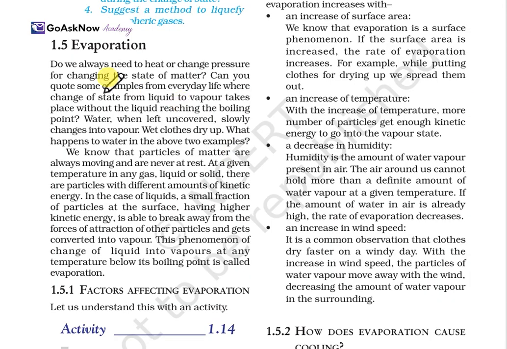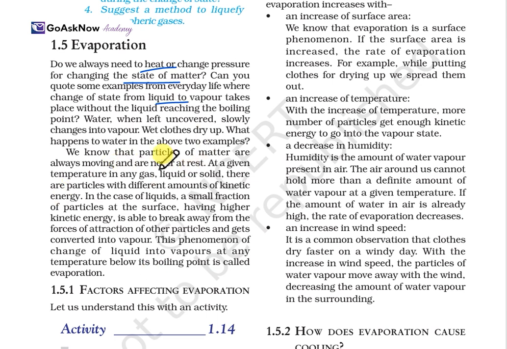Now, evaporation. Do we always need heat or a change in pressure for changing the state of matter? Can you give some examples from everyday life where we change the state from liquid to vapor? Boiling of milk and boiling of water are perfect examples of evaporation.